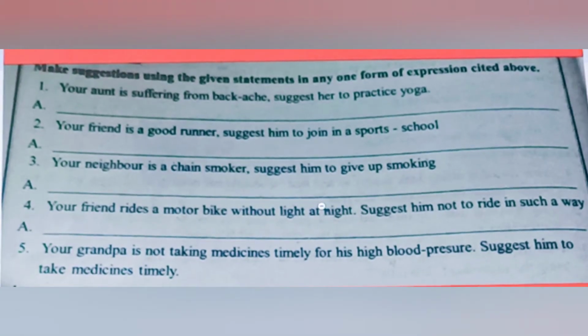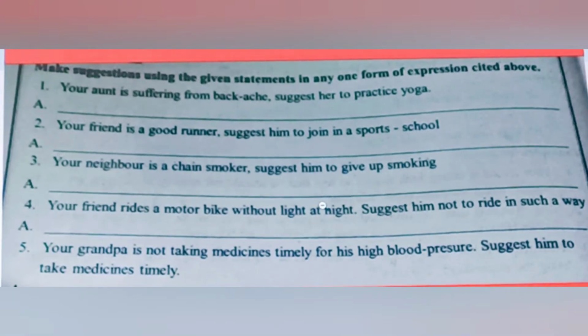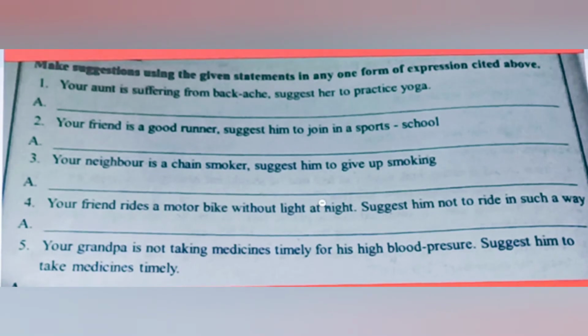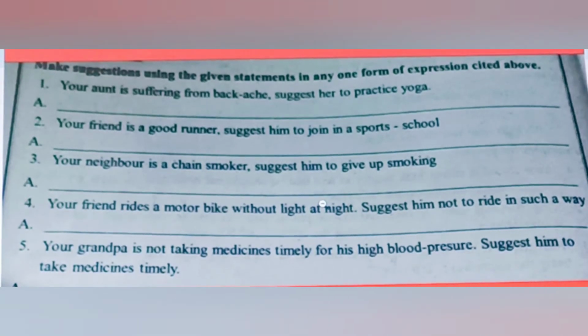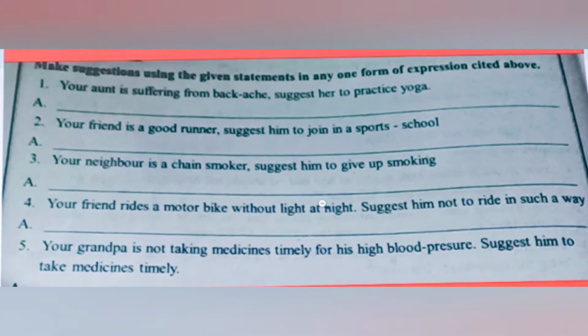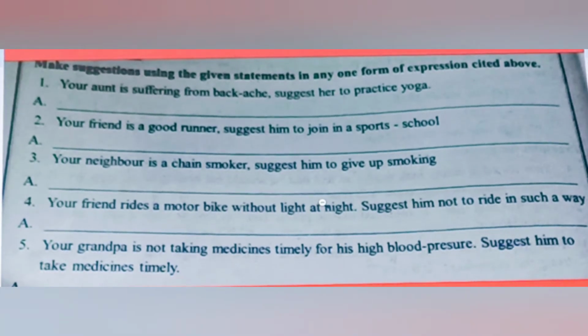Your aunt is suffering from backache. Suggest her to practice yoga. What is the verb here? Practice. It is better to practice yoga. Okay. First, it is better to; next, the first form of the verb; next, the remaining part of the sentence. Here, after "suggest her to," practice. What is the verb? Practice. So we must write practice only. After that, the remaining part of the sentence, only yoga is there. So it is better to practice yoga.